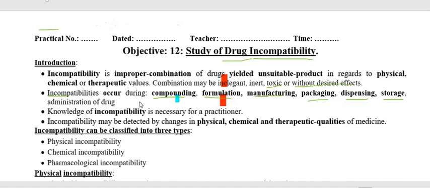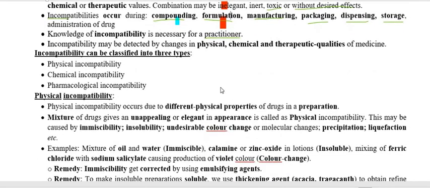So it is very, very important for a practitioner, a doctor, being a veterinary doctor or medical doctor, to be aware of what will happen if two or more drugs have to be given to the patient. Therefore, the doctor has to have knowledge about the preparation. If aware about the preparation, then the chances of drug incompatibility are reduced. So that is why this is very, very important.